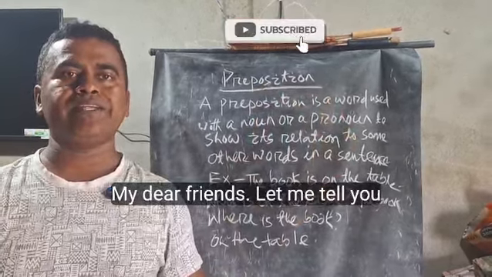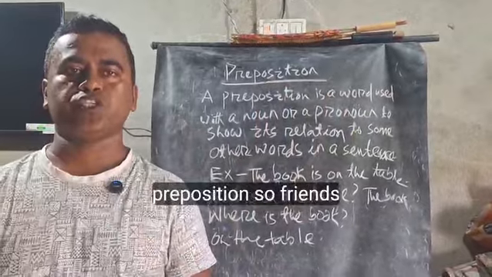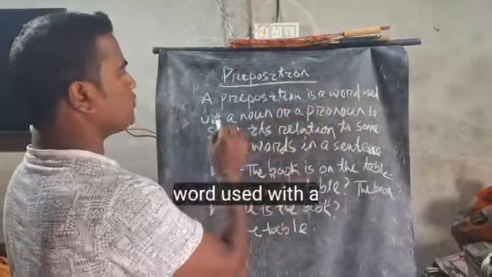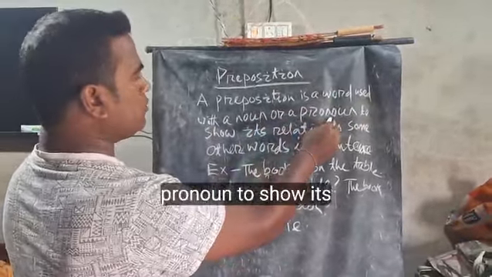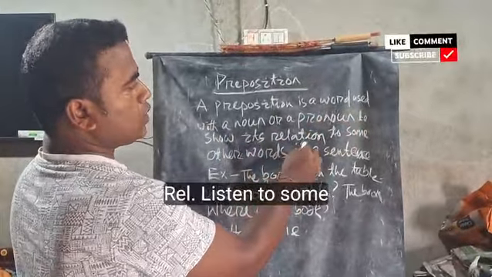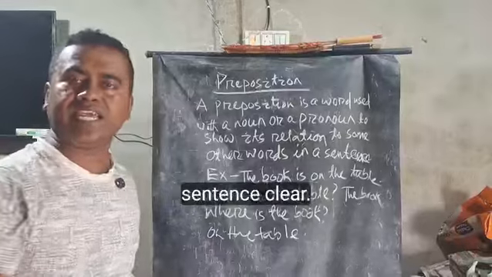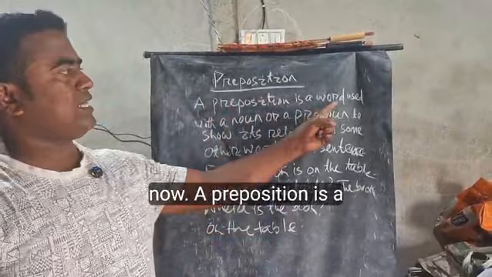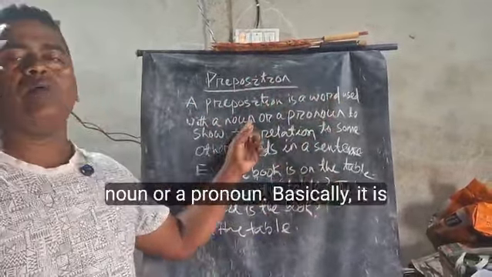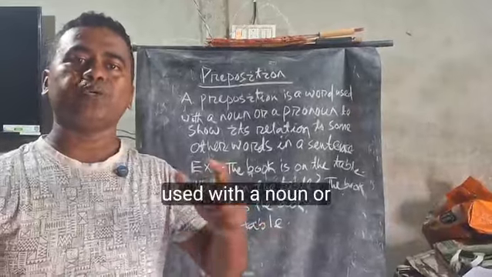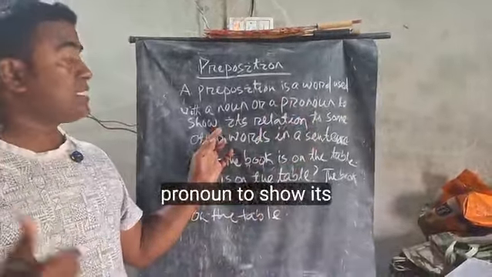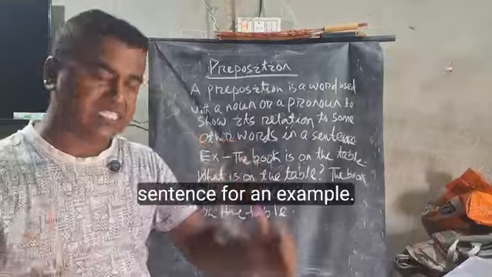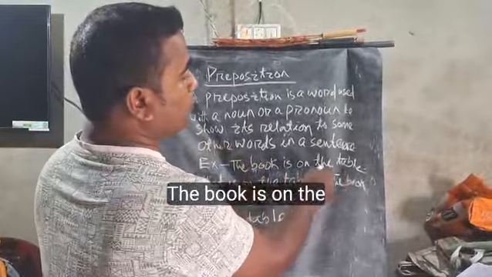My dear friends, let me tell you first what is a preposition. So friends, a preposition is a word used with a noun or a pronoun to show its relation to some other words in a sentence. Clear? Let me tell you once more. A preposition is a word used with a noun or a pronoun to show its relation to some other words in a sentence. For an example, the book is on the table.